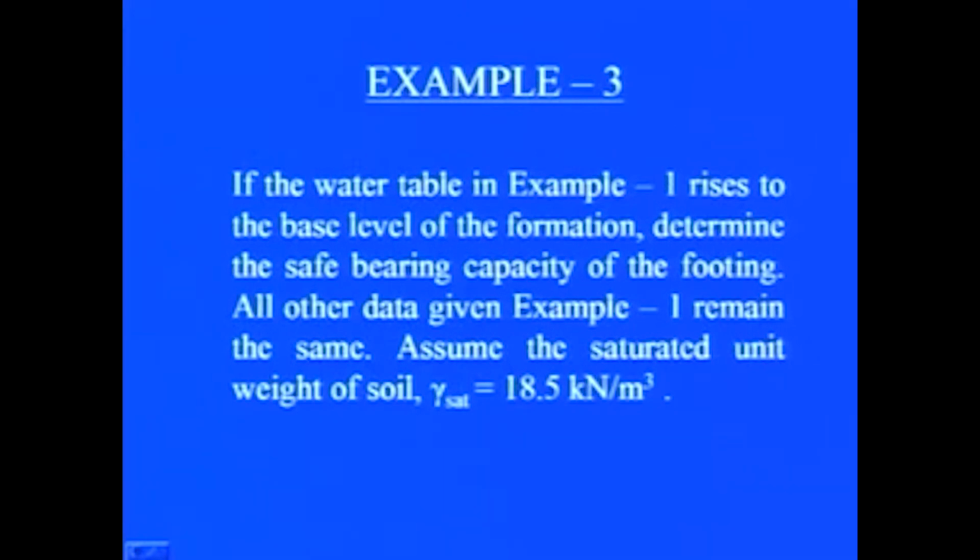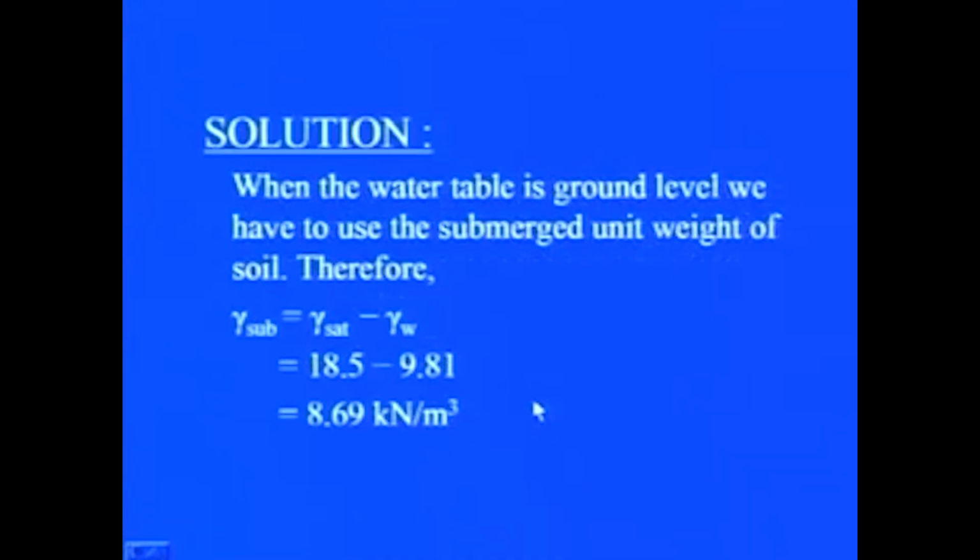Now, there is another example in which the effect of water table has been taken into account. The data is similar to what is given in example 1, the only thing is there is a change in the location of the water table, such that the water table rises to the base level of the foundation. Determine the safe bearing capacity of the footing, all other data remaining the same. The only change is in the saturated unit weight of the soil, which is considered as 18.5 kilonewton per meter cube.